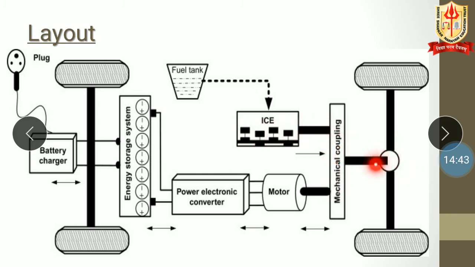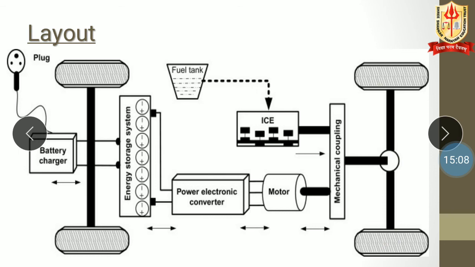If we are going to run on the IC engine, then this will be the system of IC engine. It means the components will be fuel tank, IC engine, mechanical coupling, differential and rear wheel.